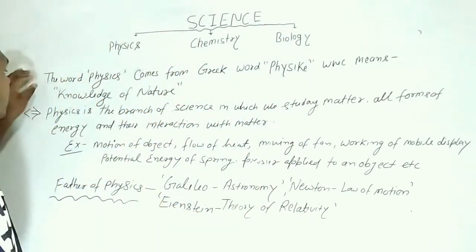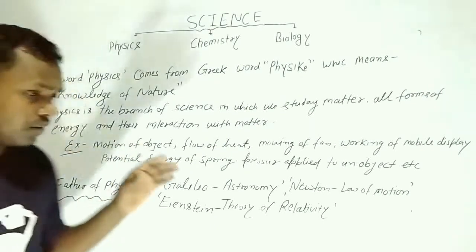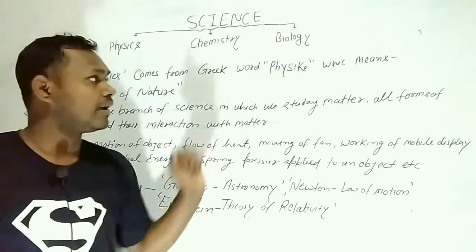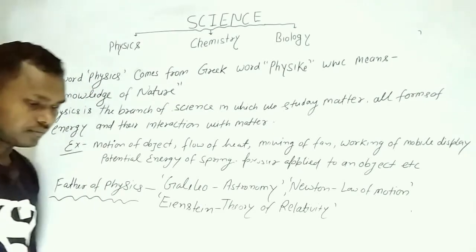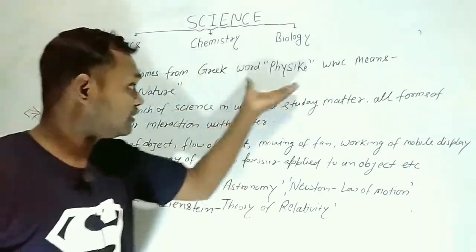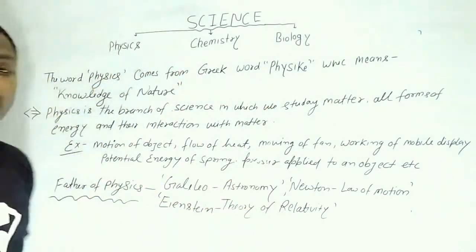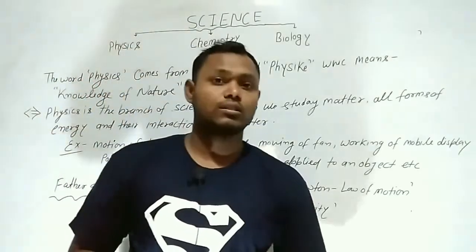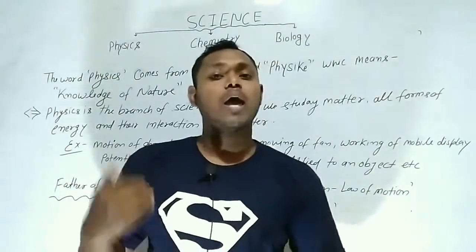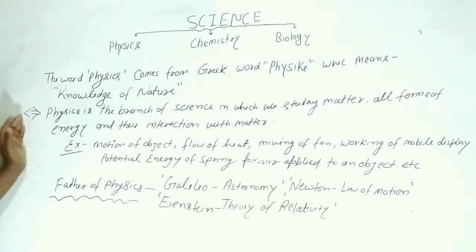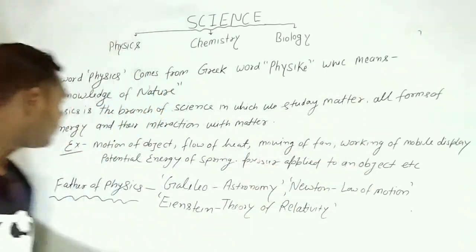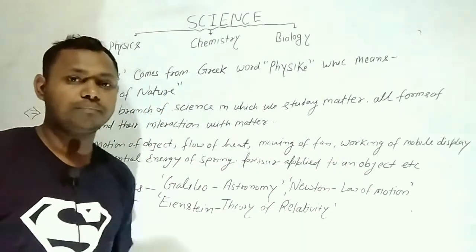If we are talking about physics, how do we define physics? The word physics comes from the Greek word physike, which means knowledge of nature. That is, to find the knowledge of what is present around us, why it happens and how it happens. Physics is the branch of science in which we study matter, all forms of energy and their interaction with matter.